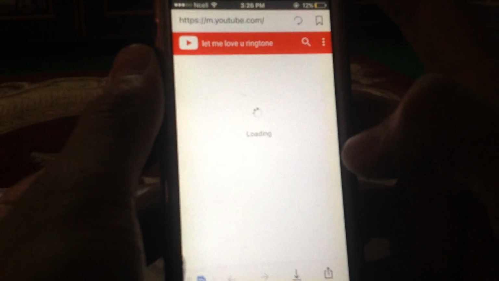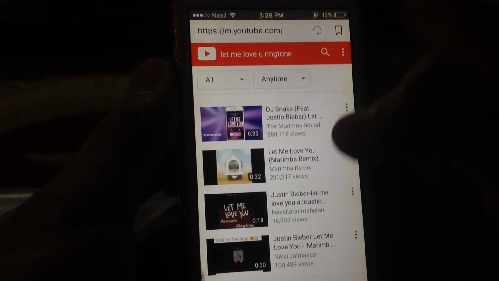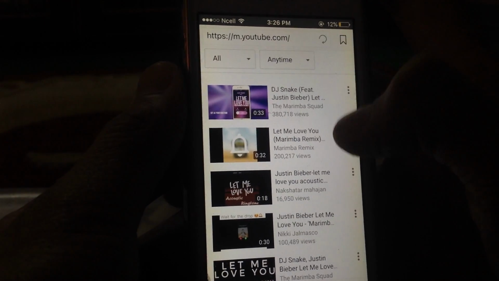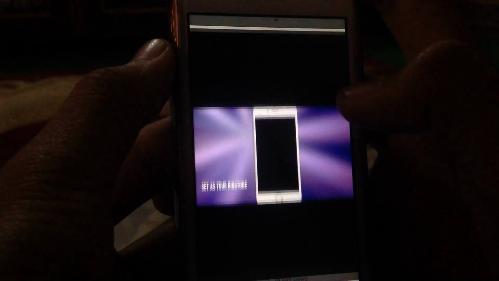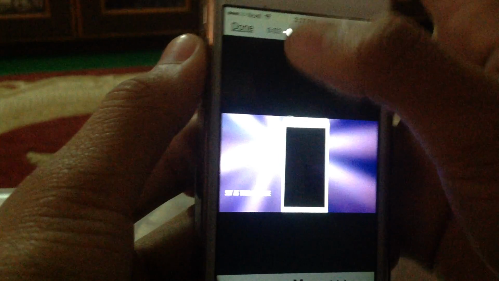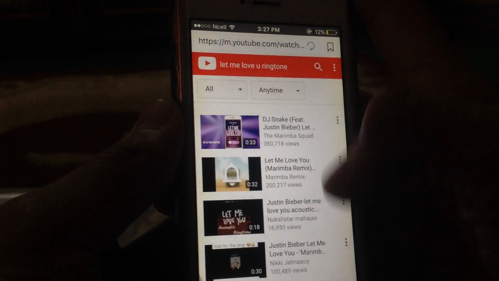Ringtone. So it's like this, and you can see the ringtone will come and search for a particular one which you like to download here. No, it has sound over first, so we have to download the second one.